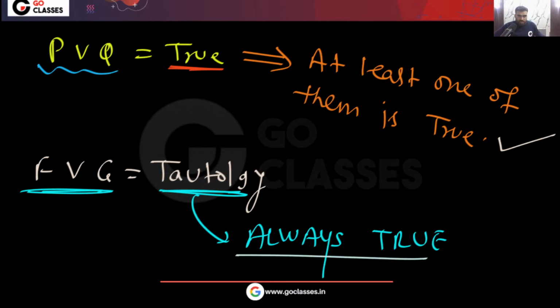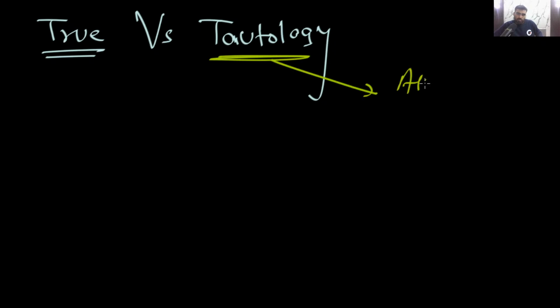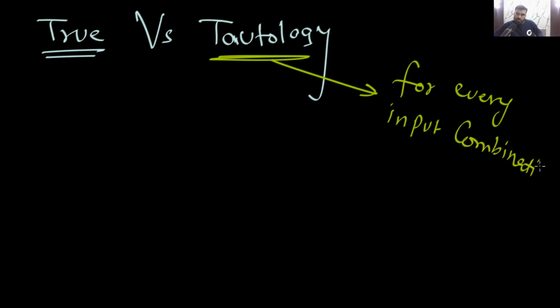Tautology means for every input combination true. Yes or no?